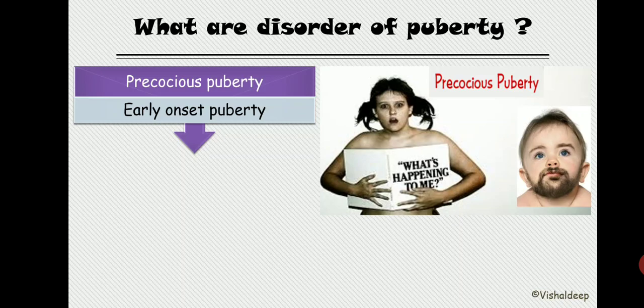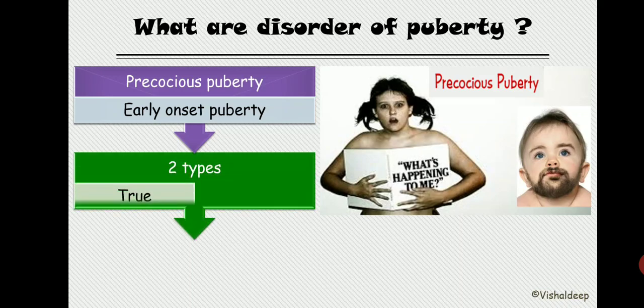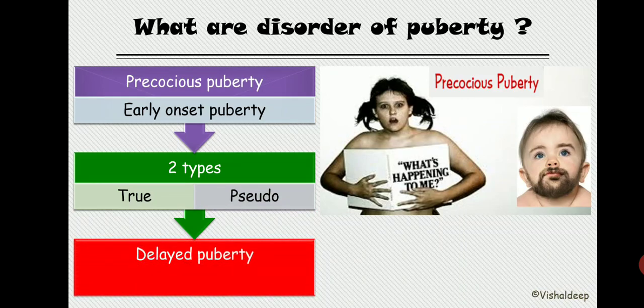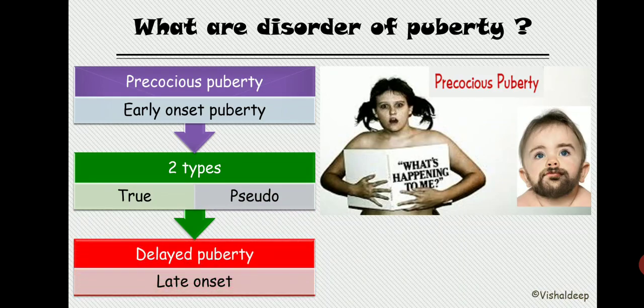This early onset of puberty is basically of two types. One is true precocious puberty, another one is pseudo precocious puberty. The next disorder as far as puberty is concerned is late puberty, the delayed puberty or late onset puberty. So let's discuss this one by one.